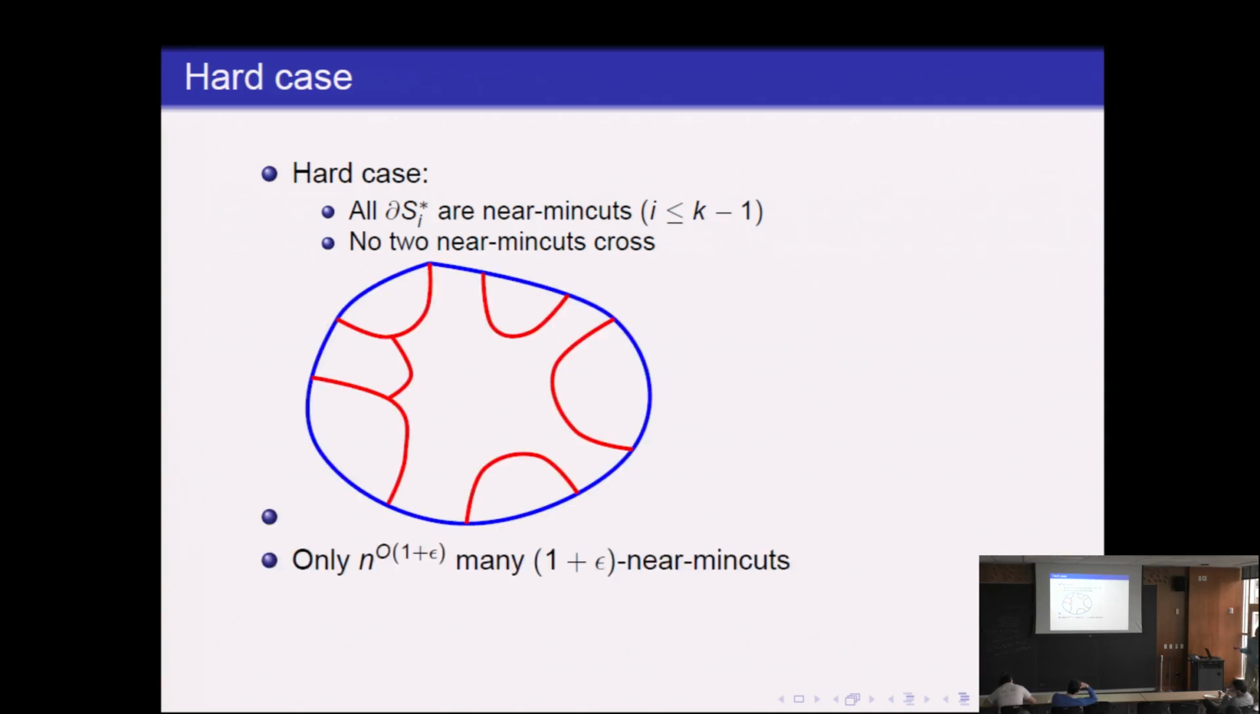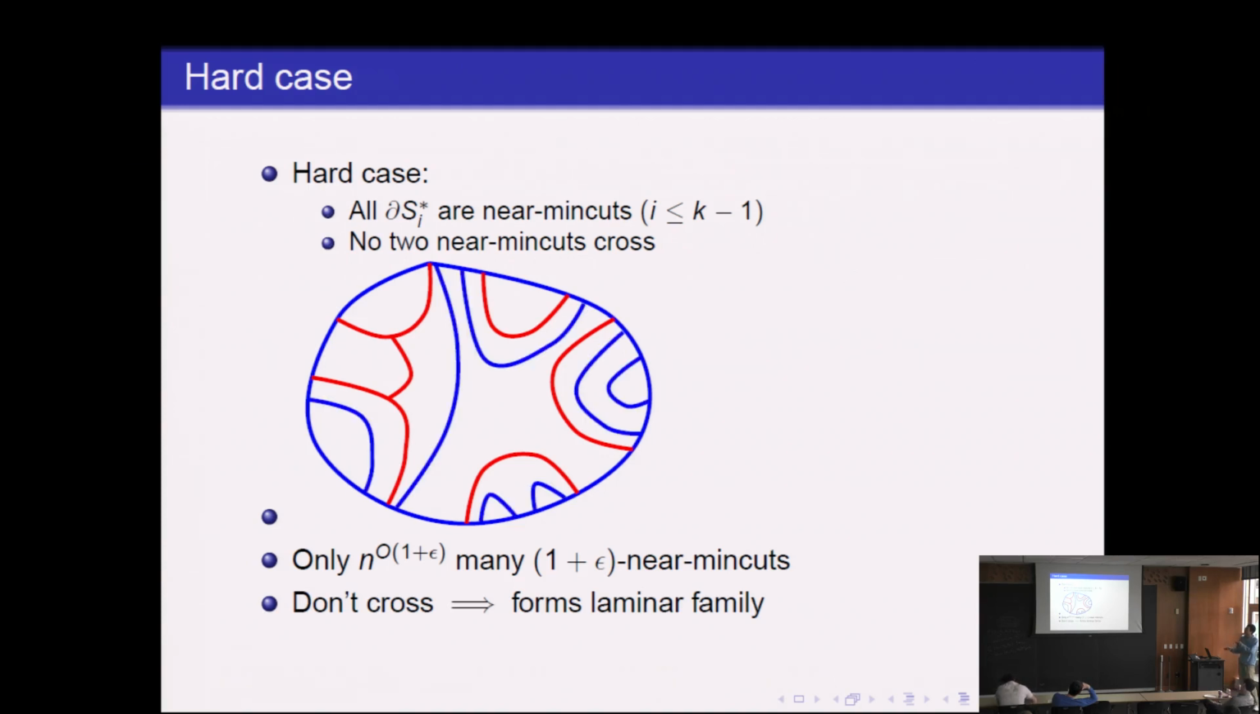So what does this look like? First of all, there are only a polynomial number of 1 plus epsilon near min cuts, so we can enumerate them. And they don't cross, which it's well known means that they form what's called a laminar family, which looks something like this. The blue and red cuts are all the near min cuts of the graph, and the red cuts are, let's say, along opt. So they don't cross, as you can see. And we provide a separate FPT algorithm for this case. It's pretty nice. It essentially reduces the problem into a pretty nice structure, and we can provide a separate FPT algorithm.